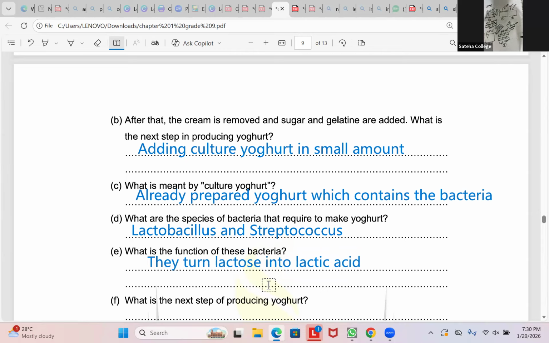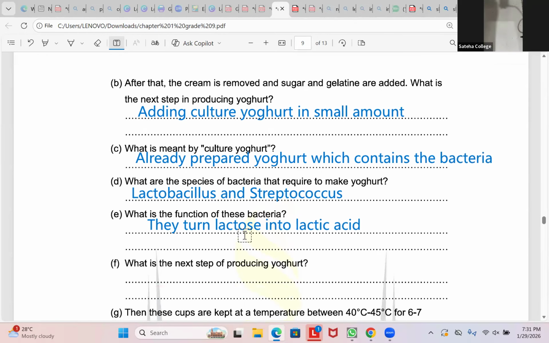So if they ask you the function of lactobacillus and streptococcus, they turn lactose into lactic acid. What's the function of lactobacillus and streptococcus? They convert lactose into lactic acid. What is lactose? Lactose is a carbohydrate which is present in the milk.